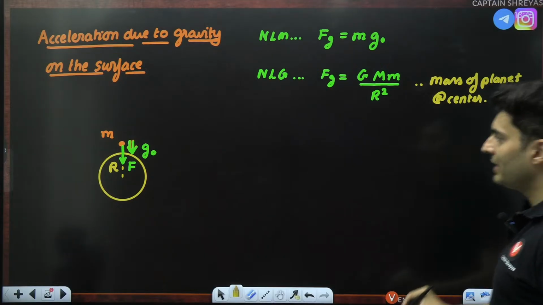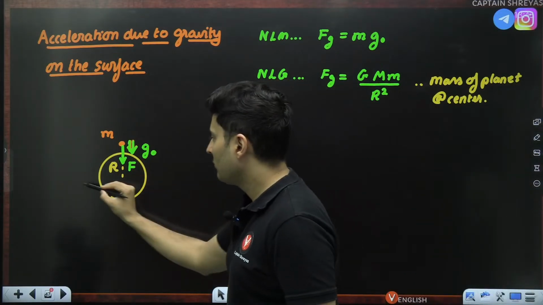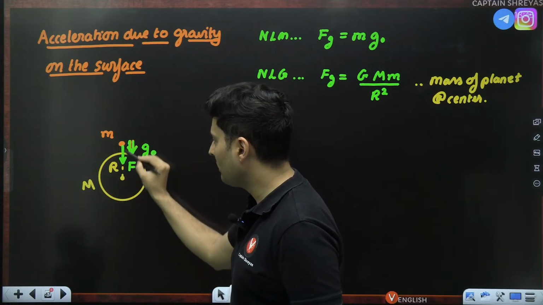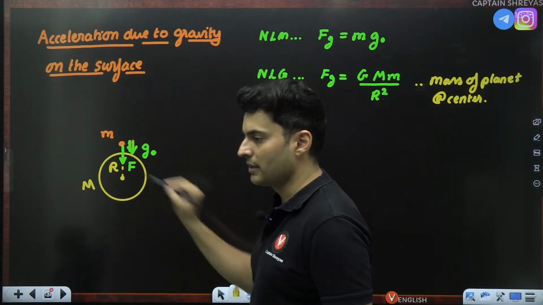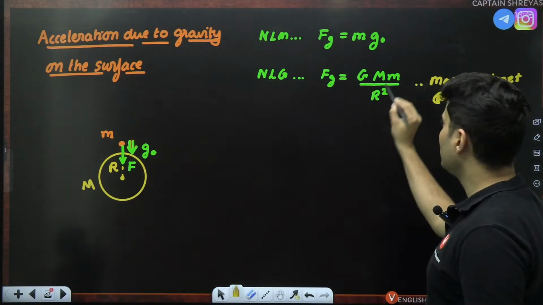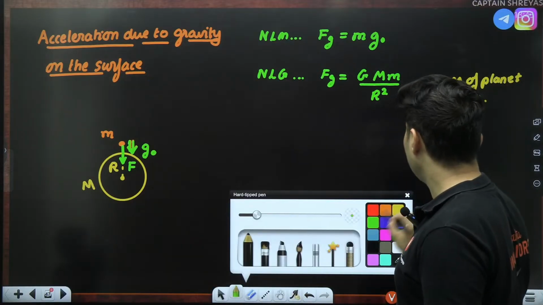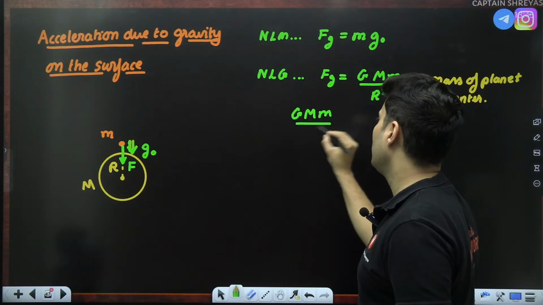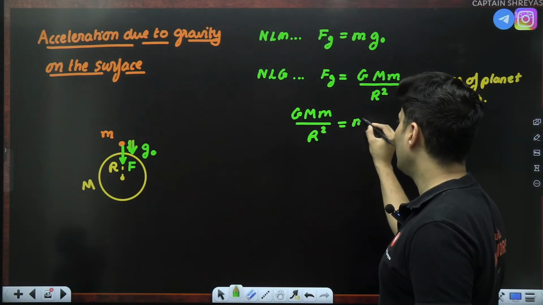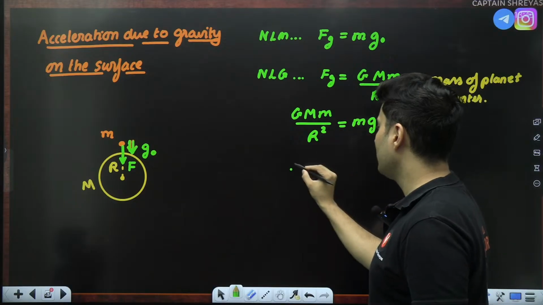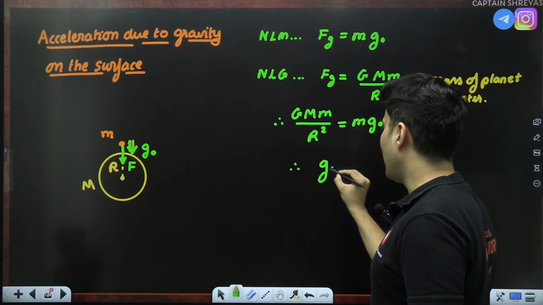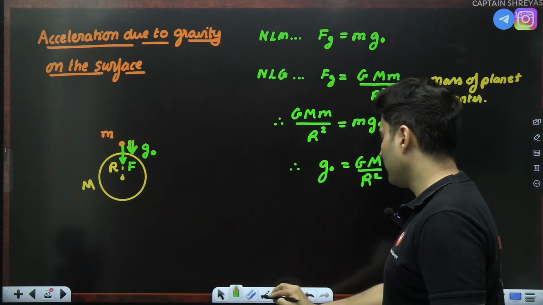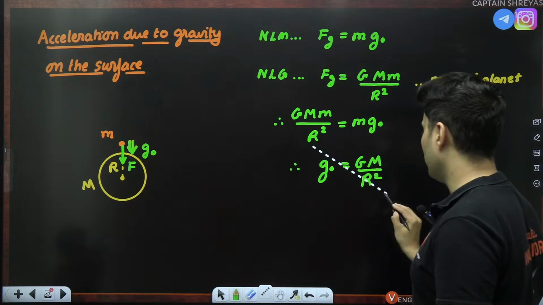So it feels as if capital M, the mass of the planet, is over here, and the other mass is over here, separated by the radius of the Earth or the planet. That's why I have put GMm by r square. So with these two things, I immediately get G capital M small m divided by r square is equal to m g naught. m cancels. So therefore, acceleration due to gravity is capital GM divided by r square. A very, very important formula, of course.